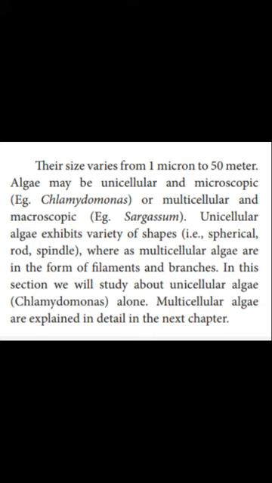Okay. Now we will see the size of algae. Algae size varies from 1 micron to 50 meter. There are two types of algae according to the amount of cells. Algae may be unicellular or multicellular. For unicellular example, Chlamydomonas. For multicellular algae example, Sargassum.